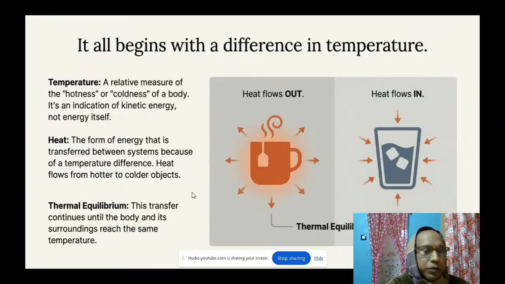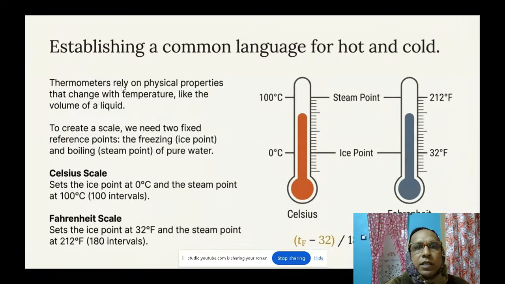Now going to the next phase: establishing a common language for hot and cold. Thermometers rely on physical properties that change with temperature, like the volume of a liquid.